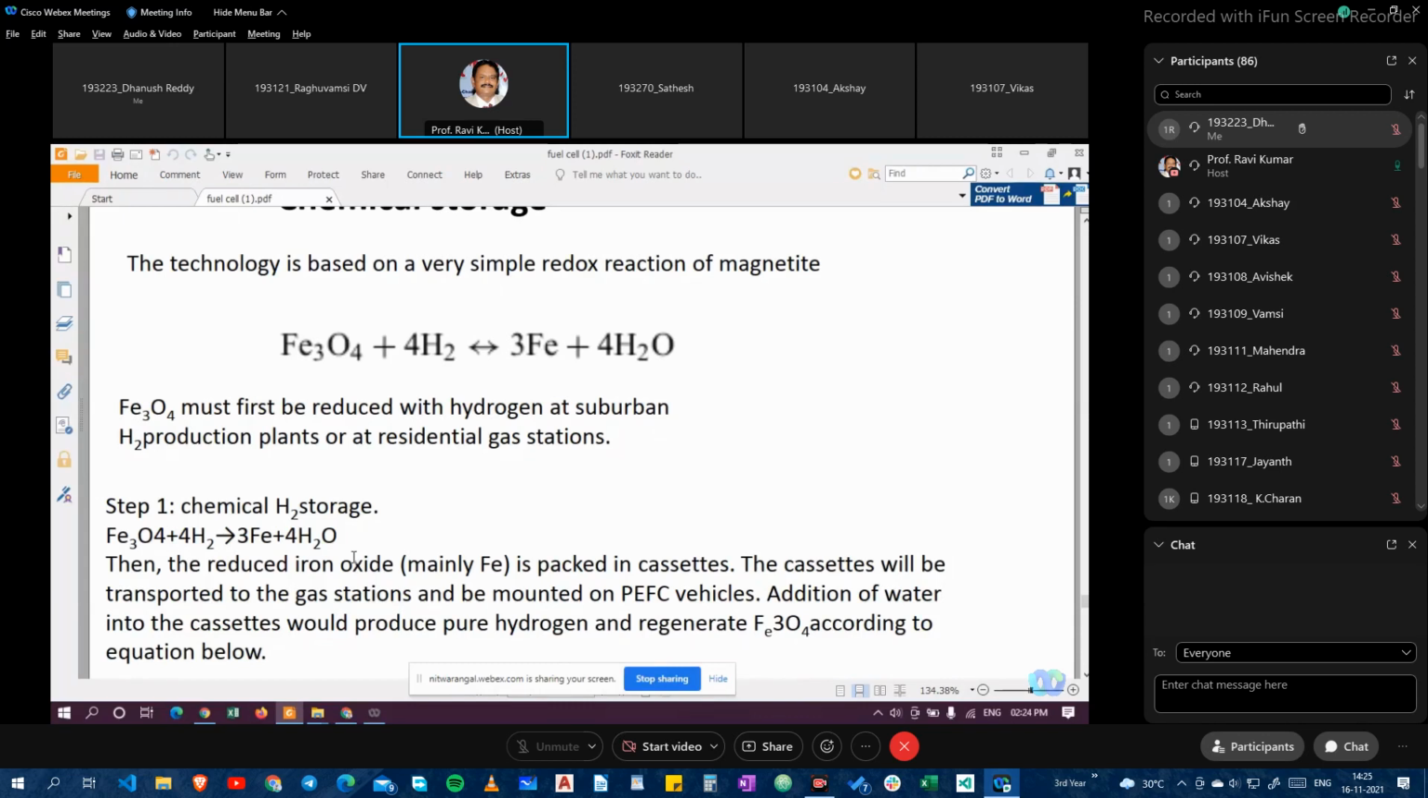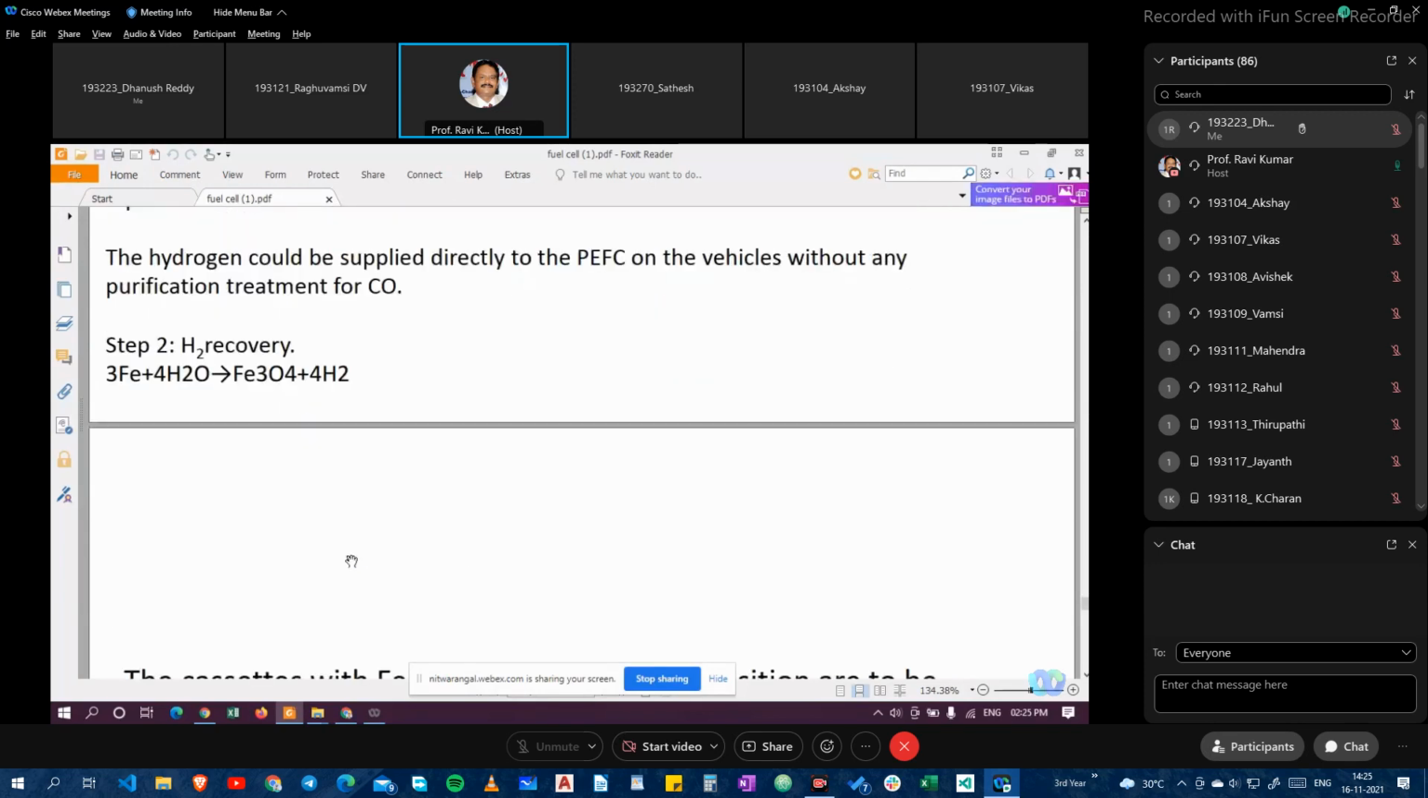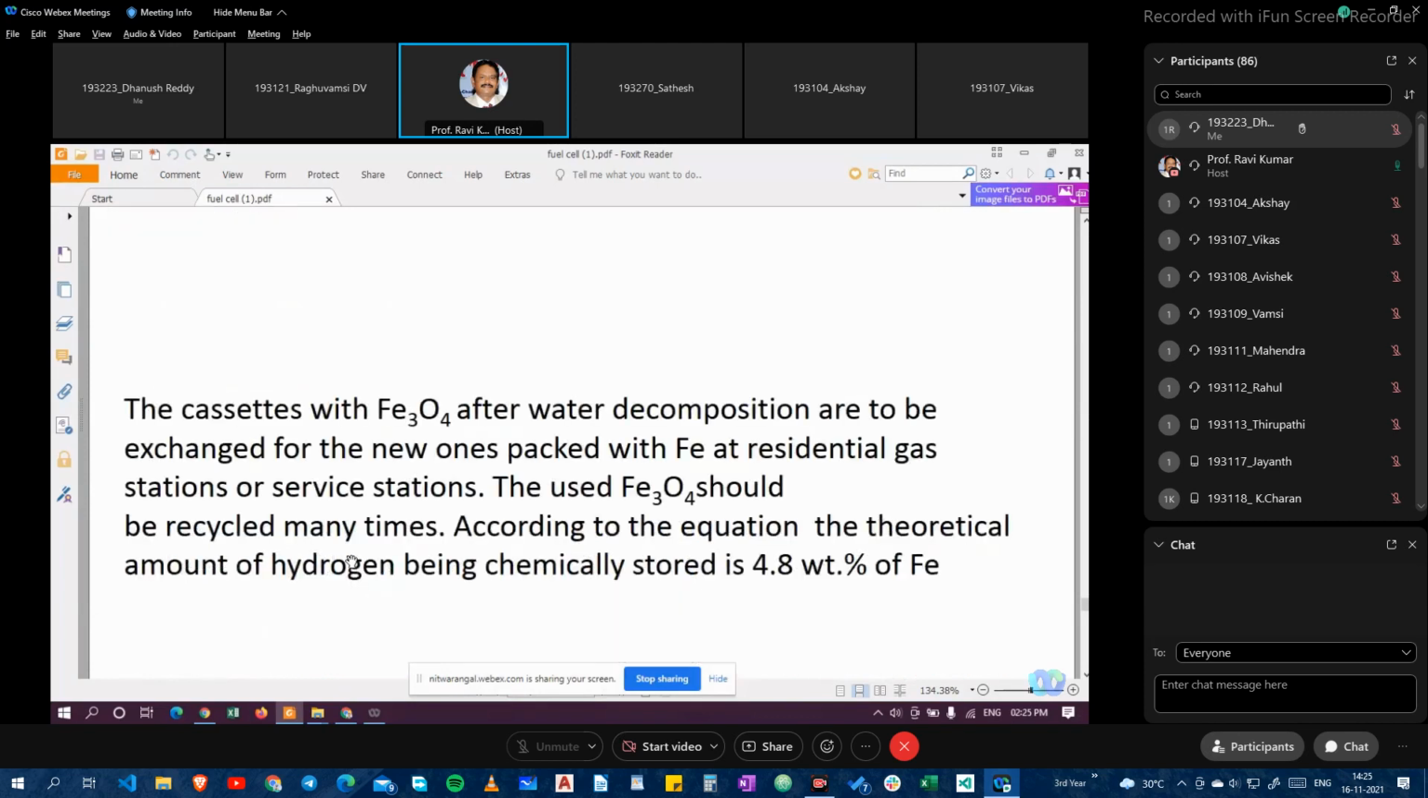This is called iron oxide, mainly Fe packed in cassettes. The cassettes will be transported to the gas stations and be mounted on the PEFC vehicles. Addition of water into the cassettes would produce pure hydrogen and regenerate Fe3O4 according to the equation below. And this is called step 3, the high H2 recovery. Cassettes with the Fe3O4 after water decomposition are to be exchanged for new ones packed with the Fe at residential gas stations or service stations.